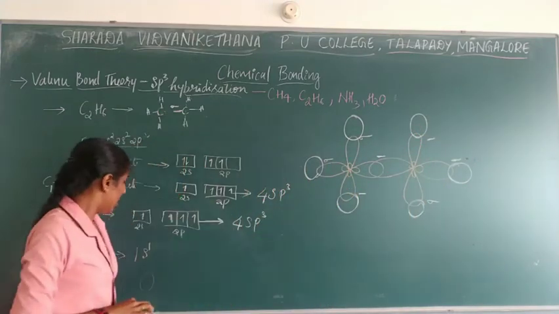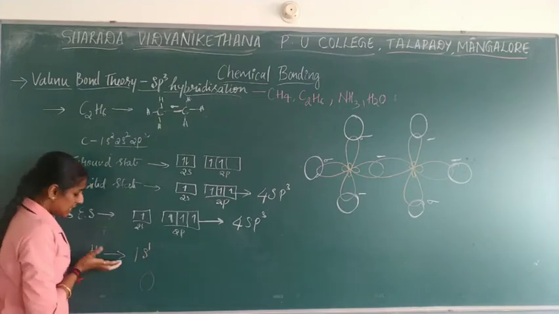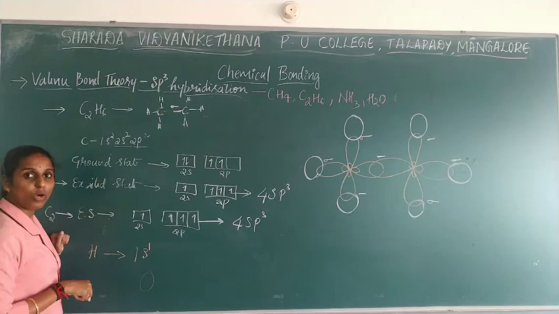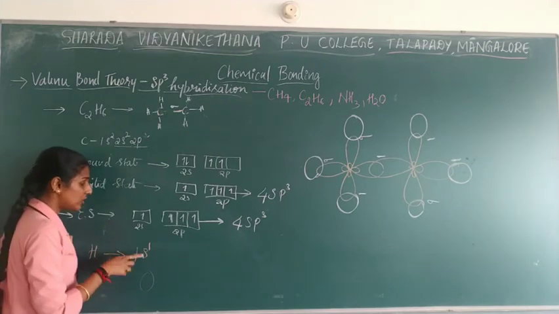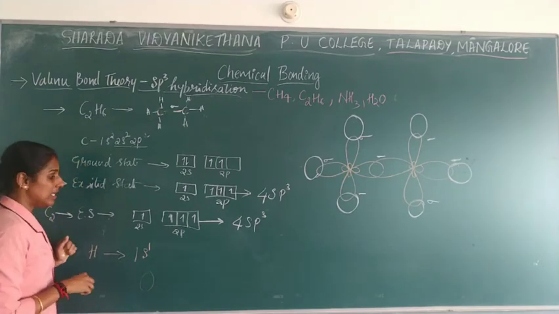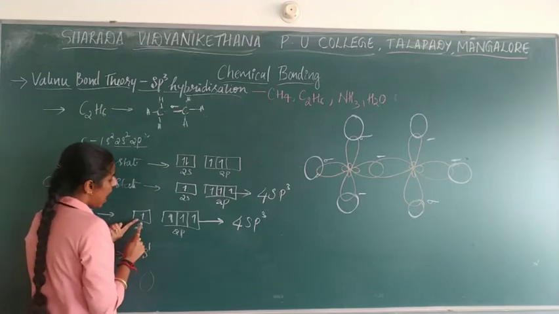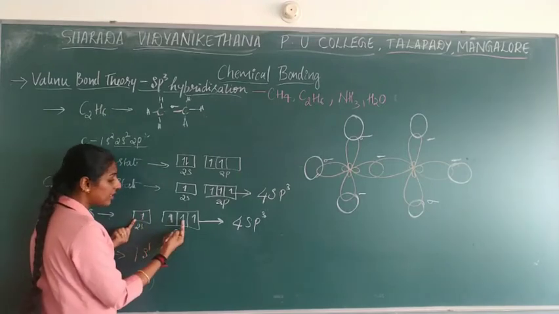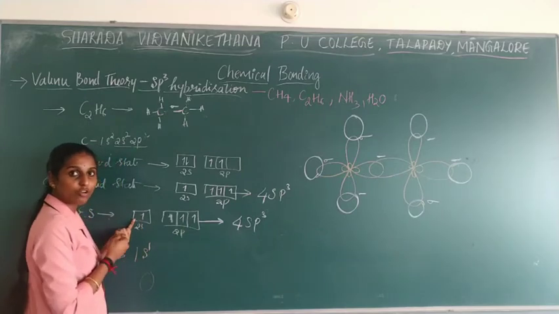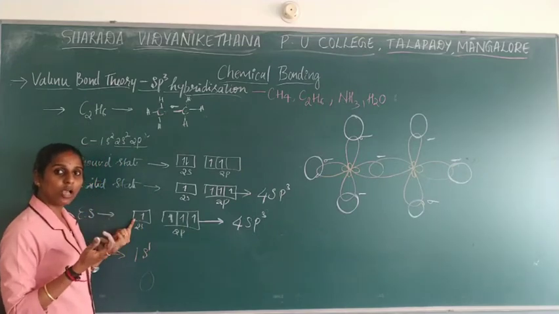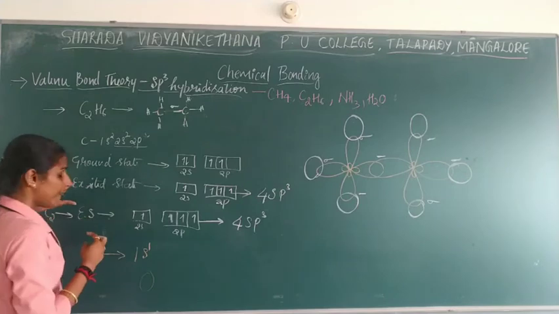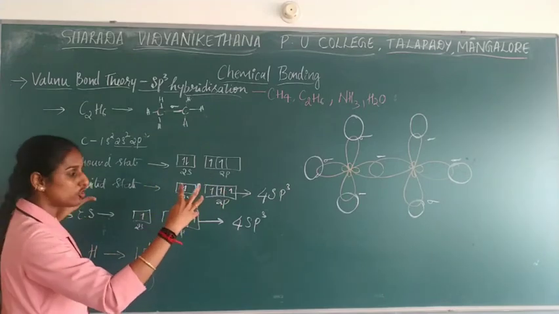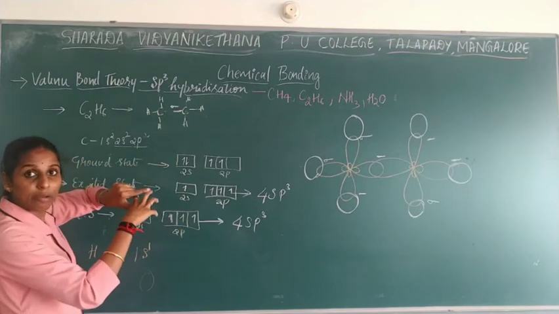So now you can ask why this overlapping of hydrogen takes place on carbon. What is the necessity of this hydrogen getting overlapped on carbon? See, you can observe over here, the carbon, if you take, it is having a number of unpaired electrons. Orbital overlapping means what? The atomic orbital of one and the atomic orbital of another, which are having unpaired electrons, will get paired up.